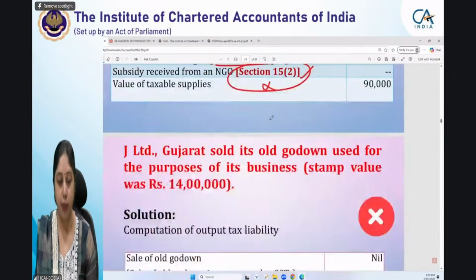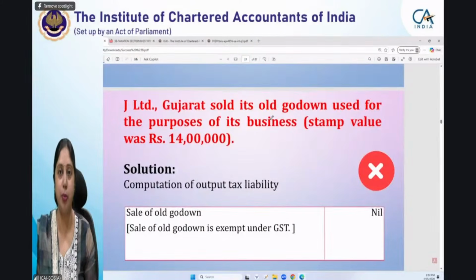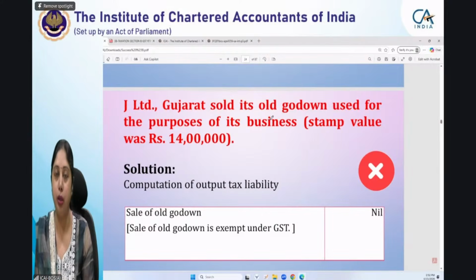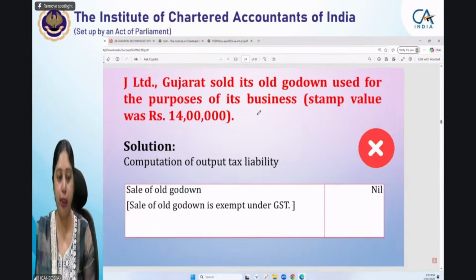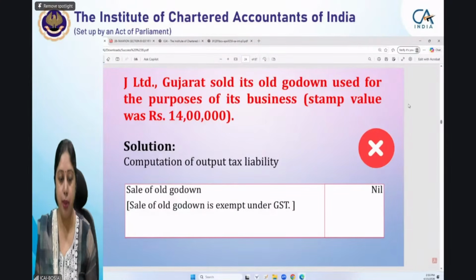So I hope that makes it clear to you all how you have to present your practical or computational questions. Few other examples also I want to show you, as this also comes in presentation. J Limited, Gujarat sold its old godown used for the purposes of its business. Stamp duty value was 14 lakhs.